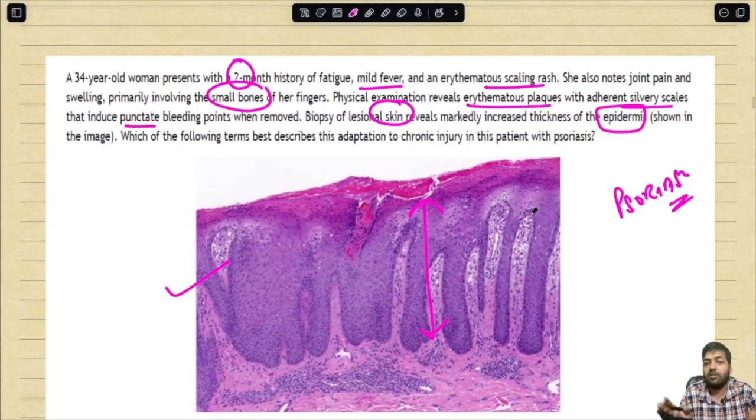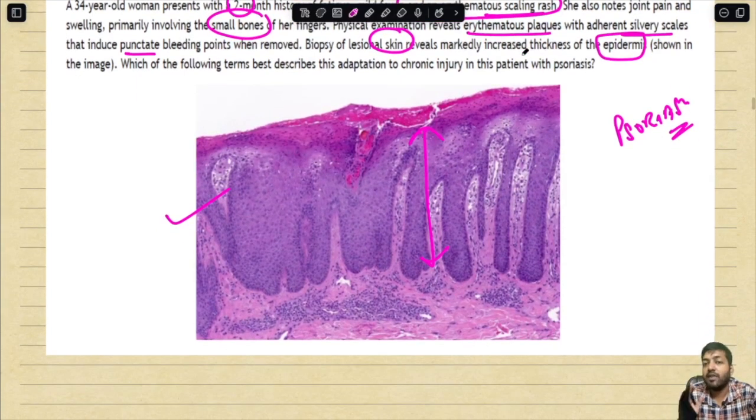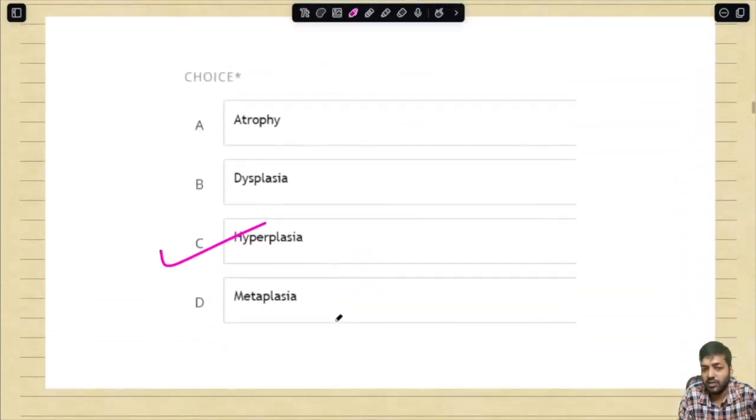Now this is a histological picture and this is the question. Sometimes they might give you a gross image of an erythematous scaling rash with the same question. So the question is that of an adaptation and the answer is hyperplasia.